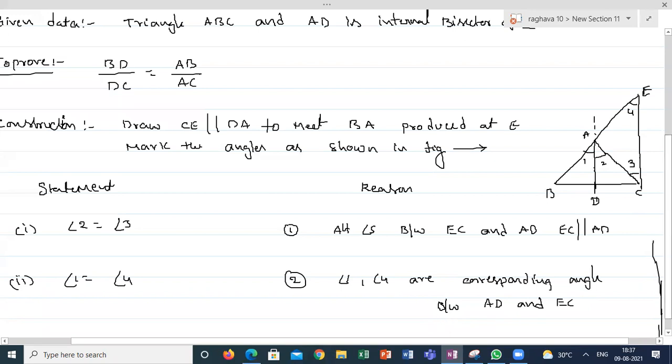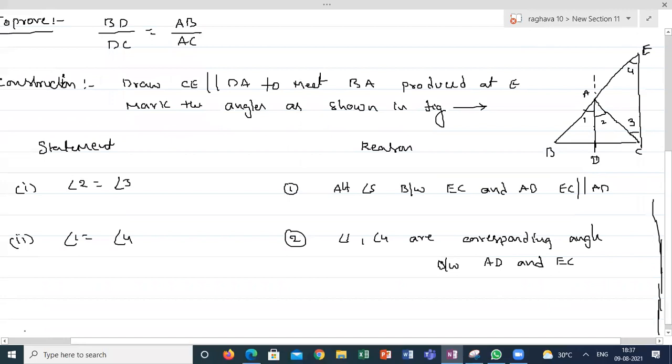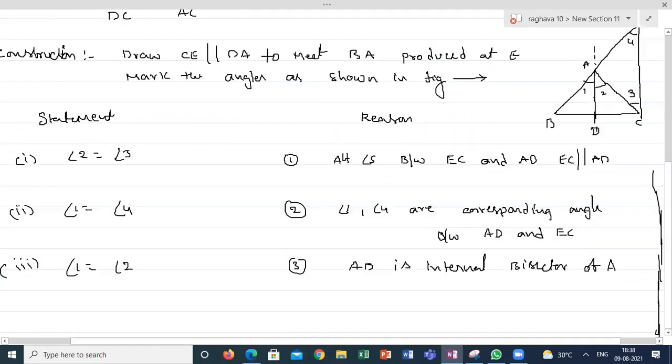Right, sir. Now, angle 1 is equal to angle 2. How? Because AD is the internal bisector of angle A.